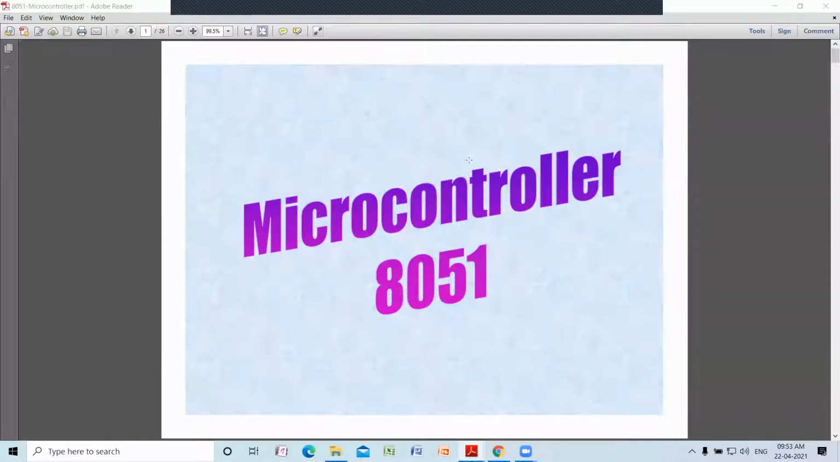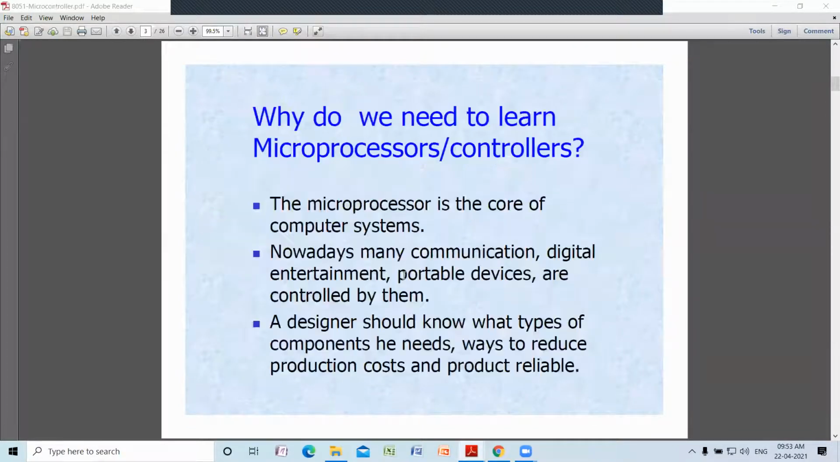So I have about 8 minutes. So what is an 8051 microcontroller? What is basically a microcontroller? Why do you need to learn microprocessors or controllers?